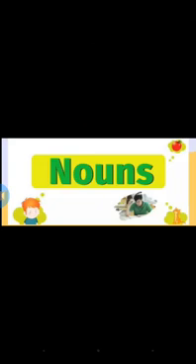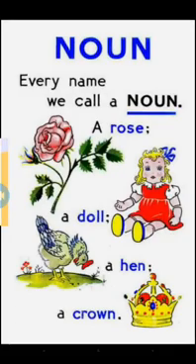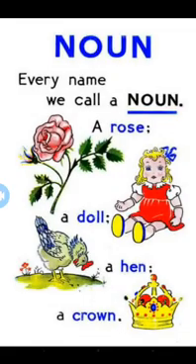I already told you what a noun is. Can you say what a noun is now? Yeah, noun is a naming word. A rose, doll, hen, crown: these are naming words. Every name we call a noun.